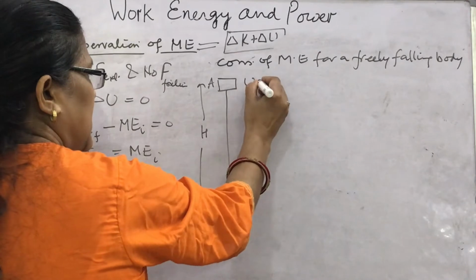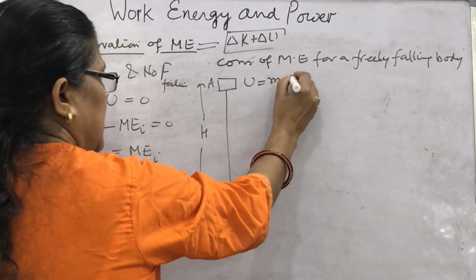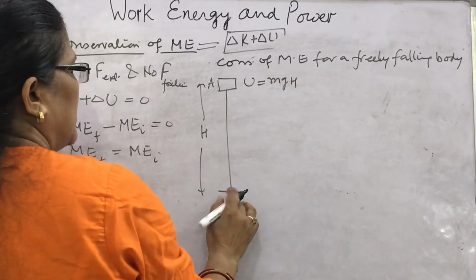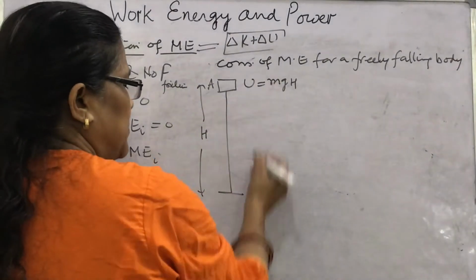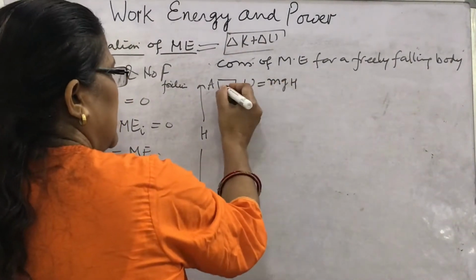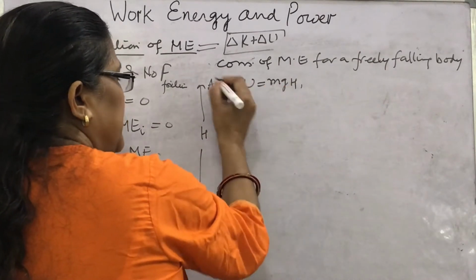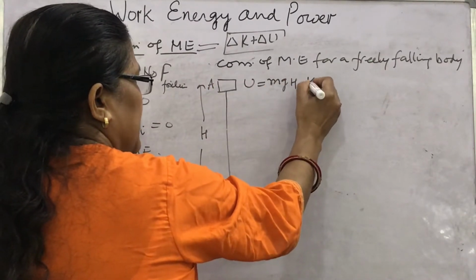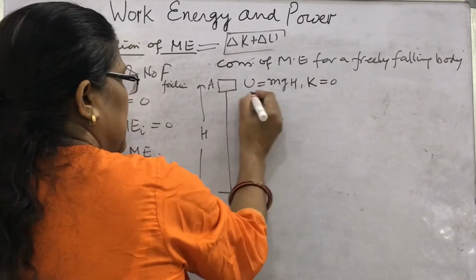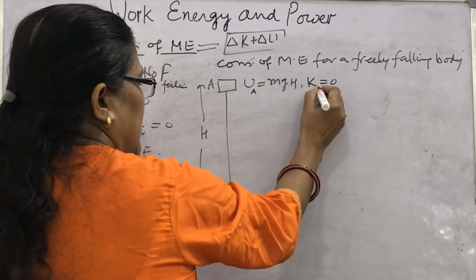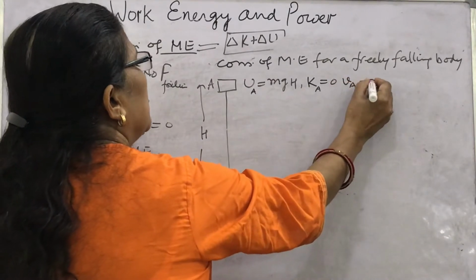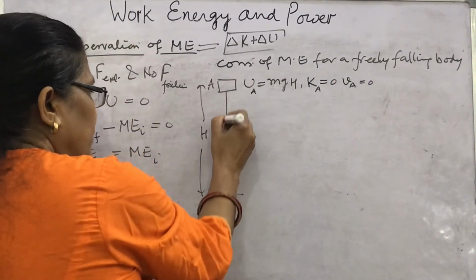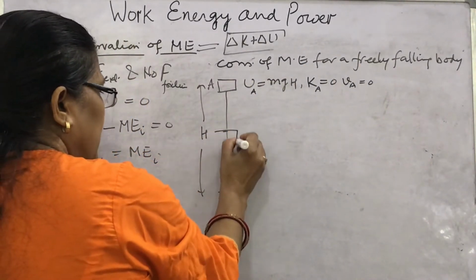What will be the potential energy? As you know, mgh. Why? Because if you suppose that at this point the potential energy is 0, only the potential energy mgh at a height h remains. Since the object is at rest, what will be the kinetic energy? 0. Suppose this point is A, I am writing here Ka. What will be the velocity here? Va equals 0.